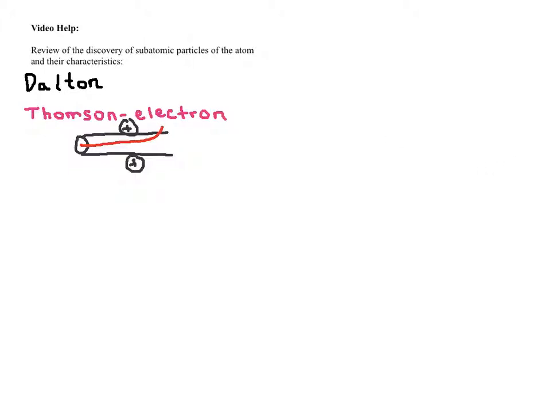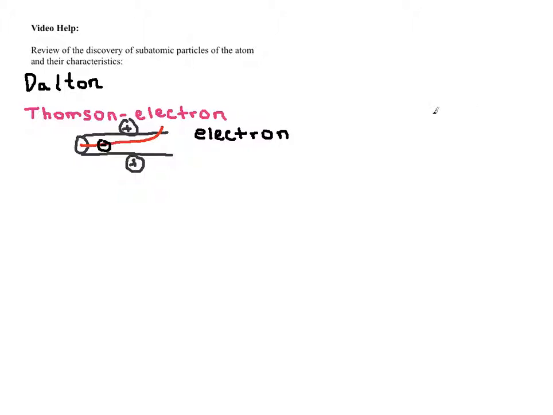And so what he discovered was that these particles were negatively charged. Now, we know that positive attracts negative, and therefore what he discovered, and he knew that as well, was that these negatively charged particles were part of what make up an atom. And so he called these negatively charged particles electrons. Now, he realized that atoms were made up of negative charges, and the reason why Dalton didn't discover these subatomic particles was because atoms have no charge.